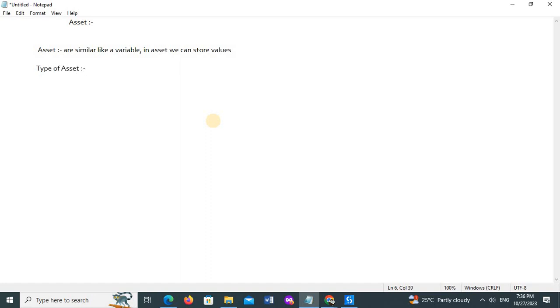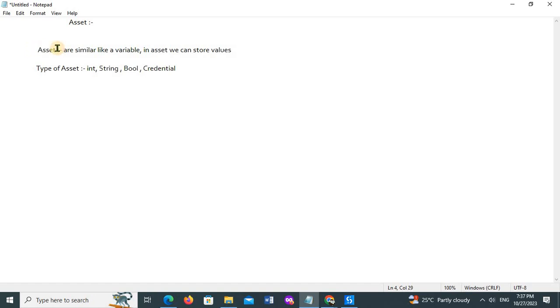So we can store an integer value, a string value, a boolean value, and we can store a credential. So that is the basic definition of the assets and the types of assets.